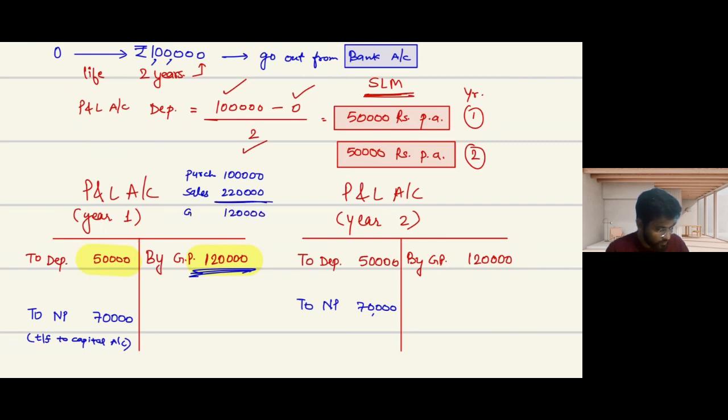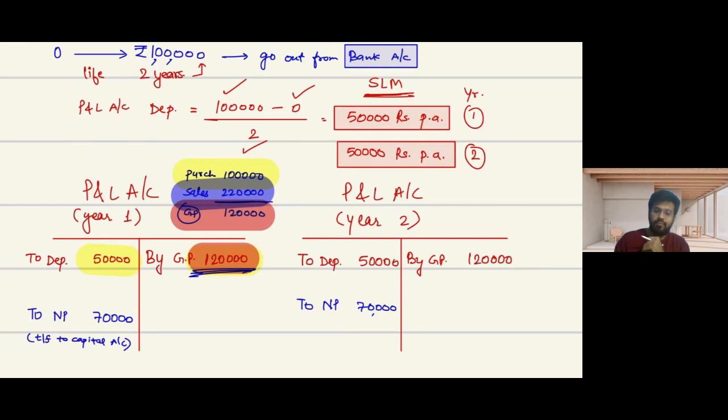So let's assume whatever purchases I have made in cash, 1 lakh has gone out, but I have received 2,20,000. So net 1 lakh has gone out, 2,20,000 has come in. So the gross profit, the cash which has come in, is rupees 1,20,000. So this 1,20,000, I have it in cash.